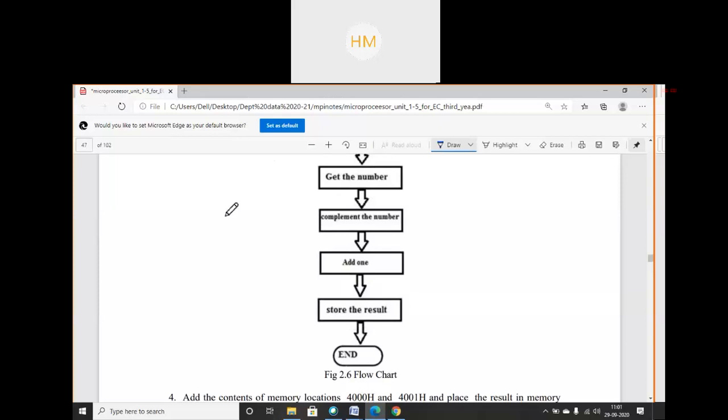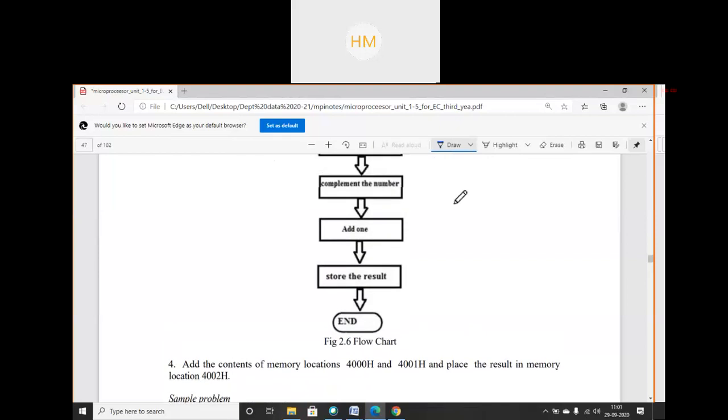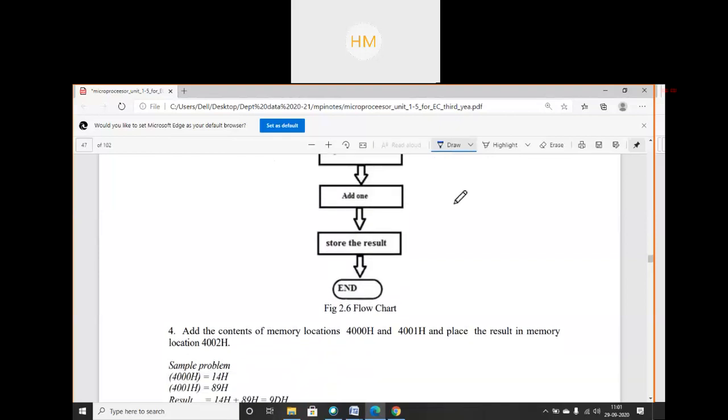Next program, we are just doing basic, very simple programs. Should I move ahead? Write down the next program. Add the contents of memory locations 4000 hex and 4001 hex and place the result in memory location 4002 hex.